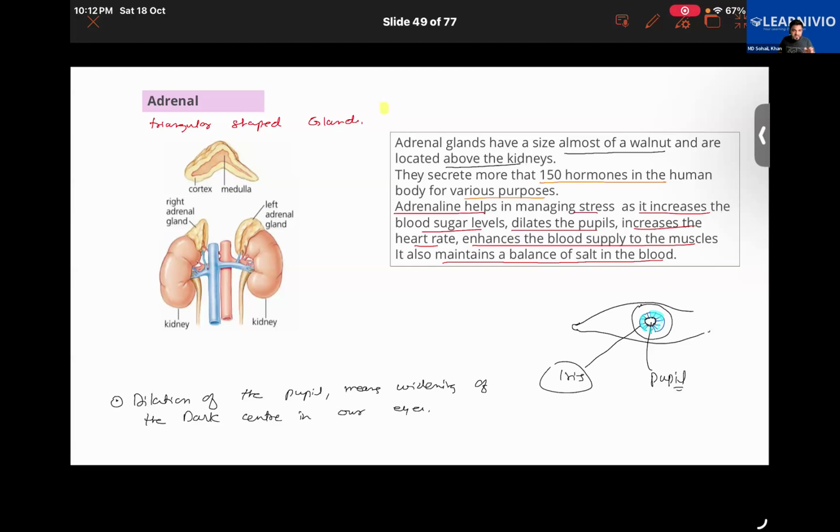As it increases your heart rate, it will force your heartbeat. It's part of the fight or flight response that prepares your body for a dangerous or stressful situation. Have you ever found yourself, God forbid, in a very stressful situation? At that time you would observe that your heartbeat increases.